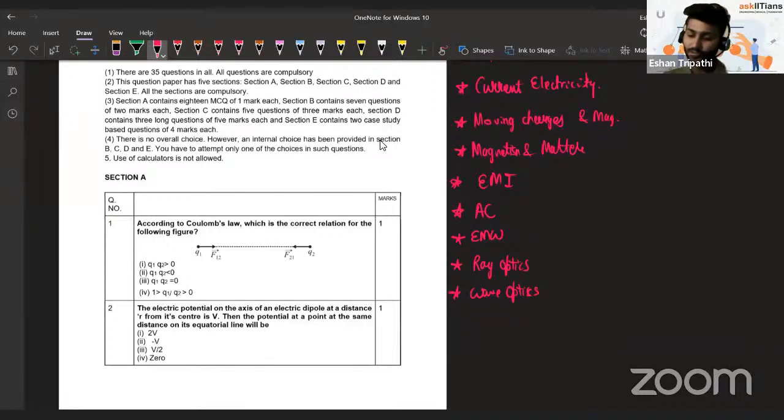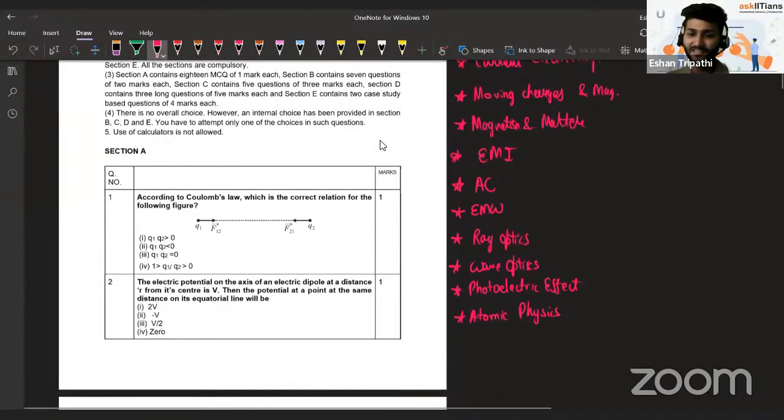And then I'm going to give you the distribution also. You have photoelectric effect, basically dual nature of matter, photoelectric effect. And then you have atomic physics, the last part, the modern physics part. Atomic physics, mostly like the grade 11th chemistry atomic structure chapter. And then you have nuclear physics. This is going to be a little new for you.